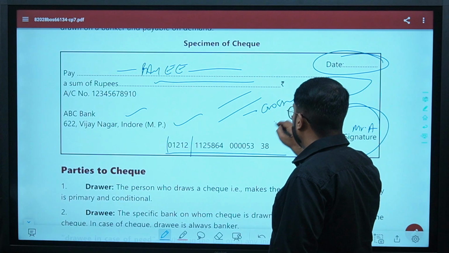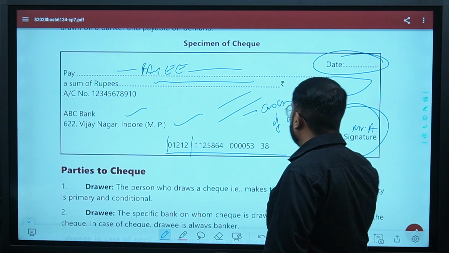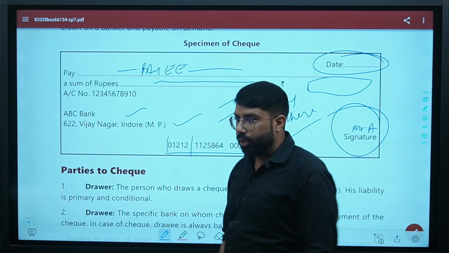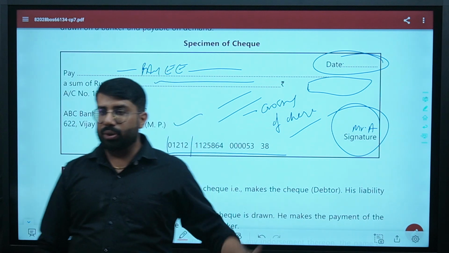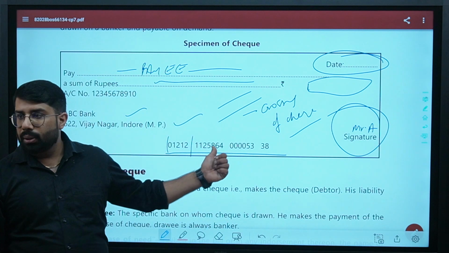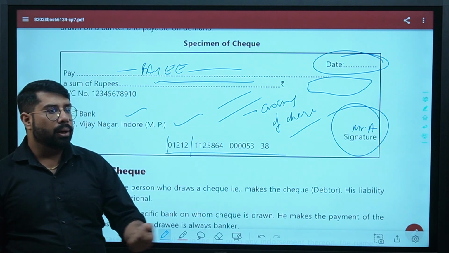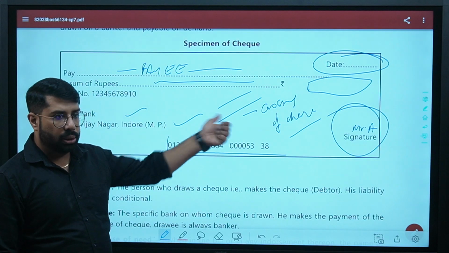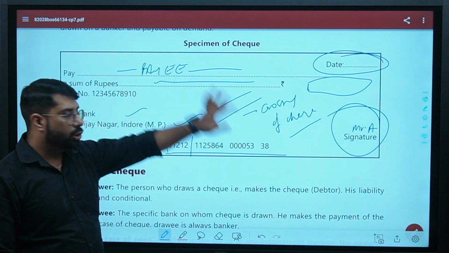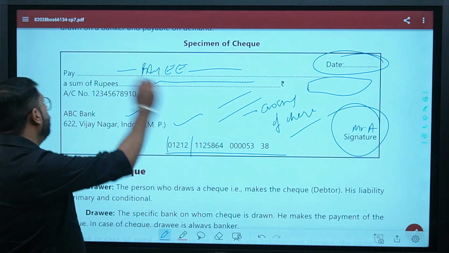Now, what is crossing of check? We will understand this ahead. We will read this completely ahead. This is for security purposes actually. Are you clear? Just to give you a hint, whenever a check is crossed, whenever you draw these two lines on the face of the check, anywhere I'm saying, generally people draw it like this.